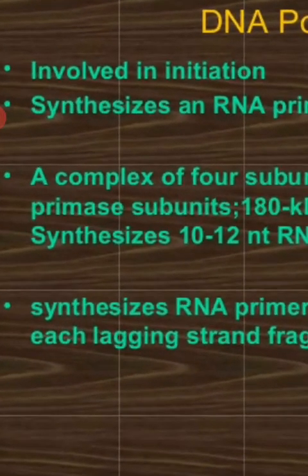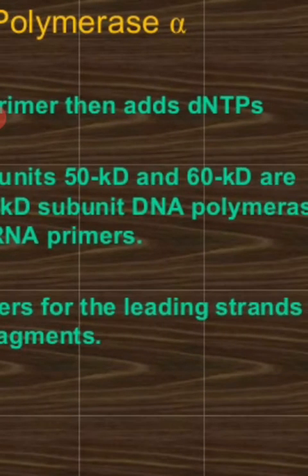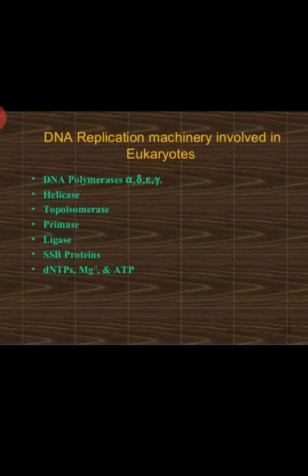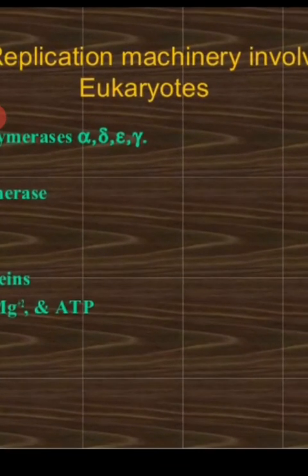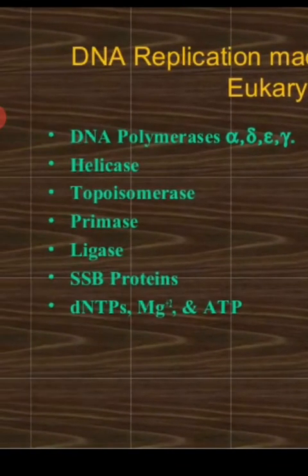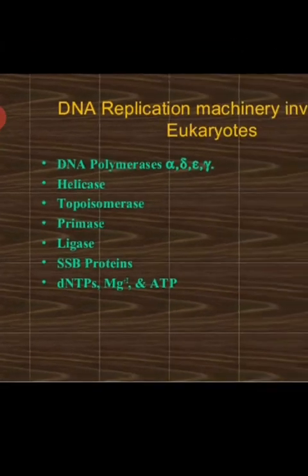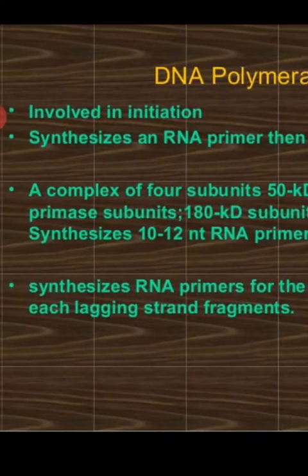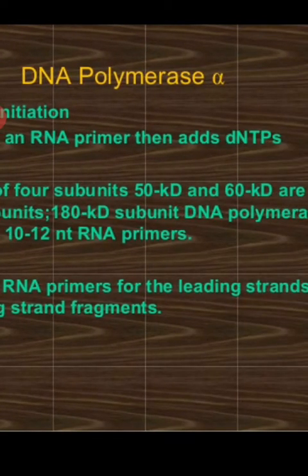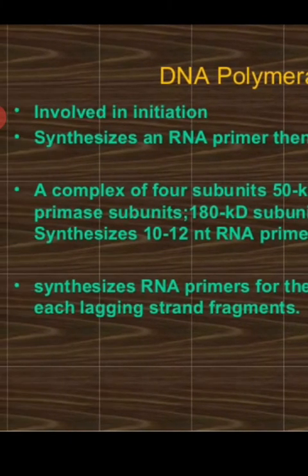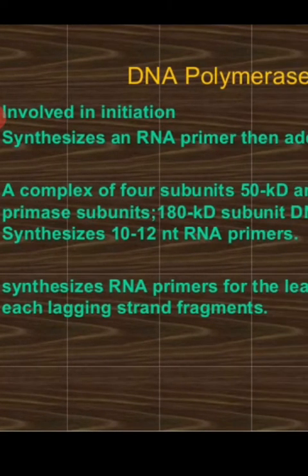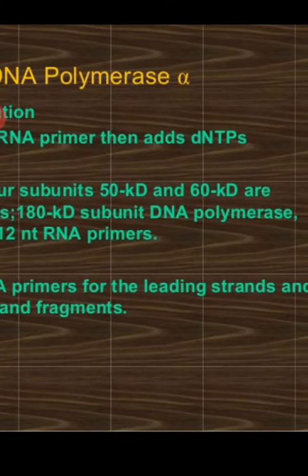Now as we have already mentioned, DNA polymerases alpha, delta, epsilon and gamma are the main subunits involved in the DNA replication of eukaryotes. So let us see what is the function of alpha, which is involved in the initiation. It synthesizes an RNA primer, then adds dNTPs.